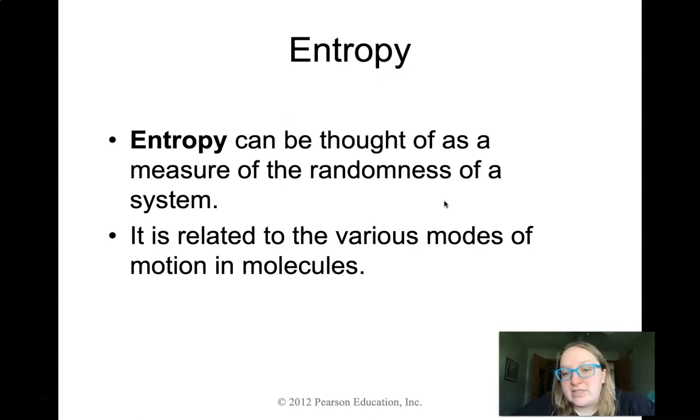We can think of randomness as movement. That's the most common way for us to think of randomness. And if you look here, it says something about the various modes of motion in molecules. And what that means is just, how do they move? Are they moving really fast? Are they colliding? Are they moving really slow? Are they barely moving at all? And all things like that.